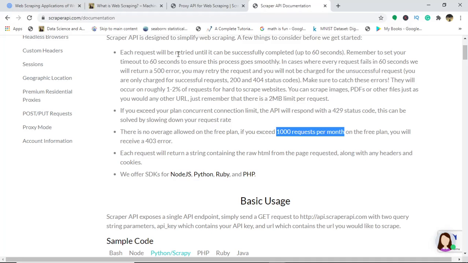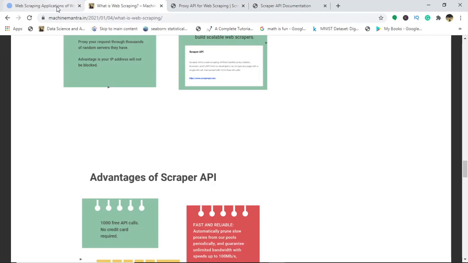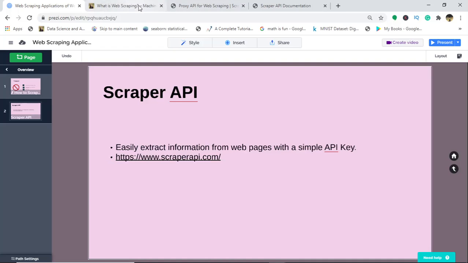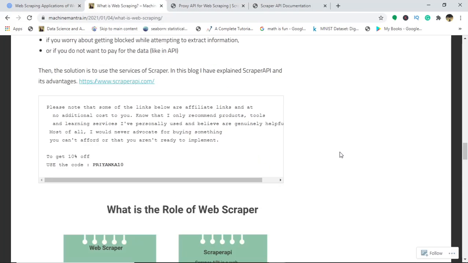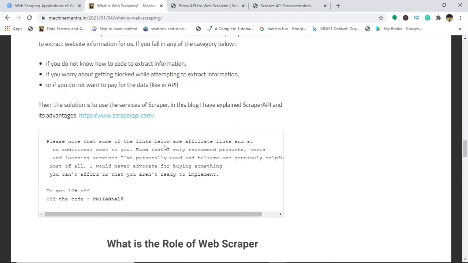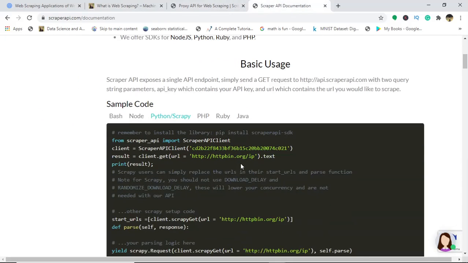So just give it a shot, give it a try, and let me know whether you want another Scraper API documentation, I would say a practical exercise, as to really work with Python.